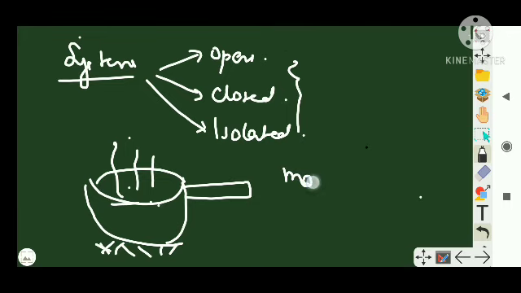So there is matter exchange. Heat exchange is of course there, as heat is getting transferred from here to here. So there is an exchange of both matter as well as energy. That type of system is known as an open system.